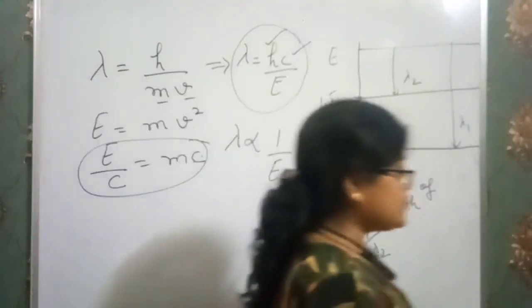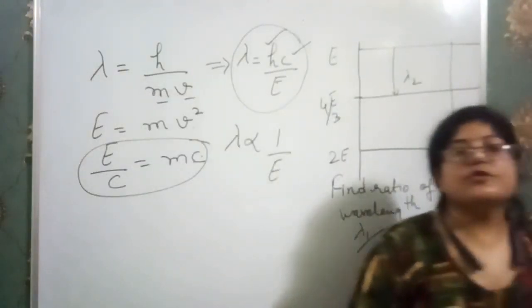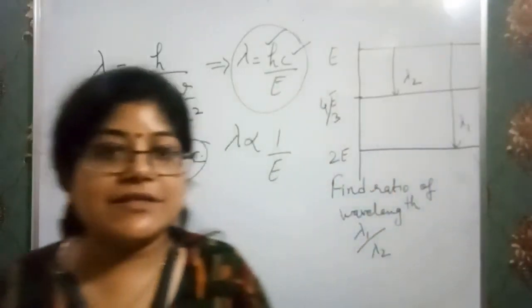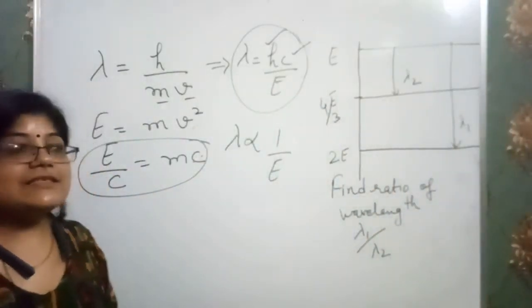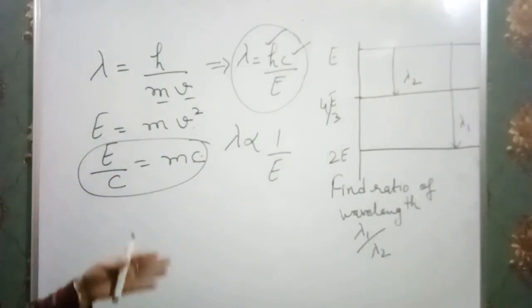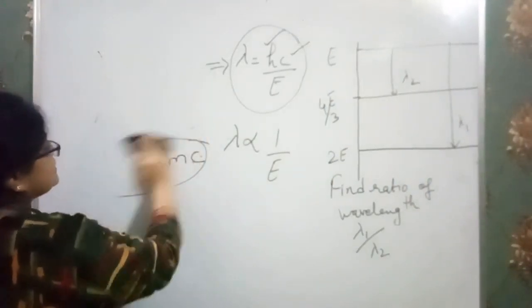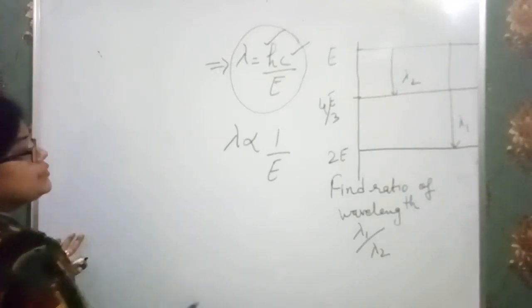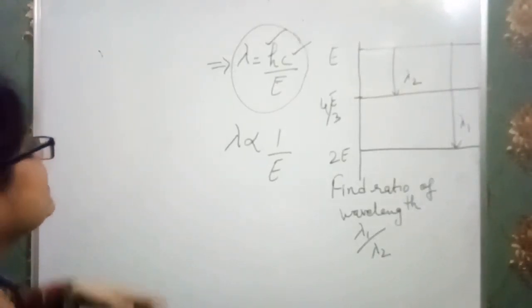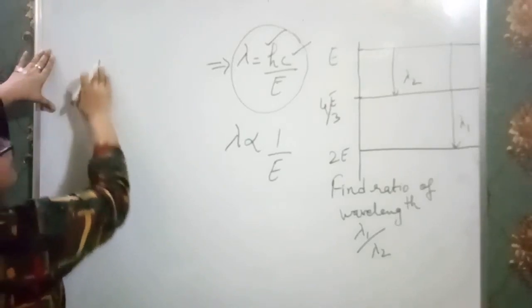So I want to say that whenever you get questions in your examinations, just try to understand the question firstly, and derive the relationship between the different physical quantities which are given and which are asked in your question. Then the question is always very easy and clear, and the trick is in front of you.